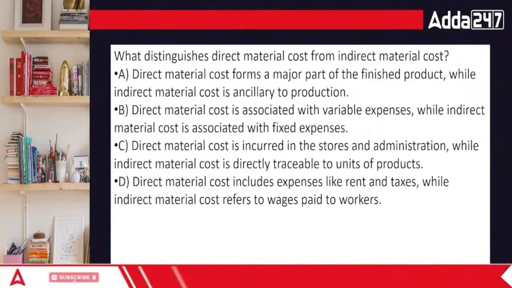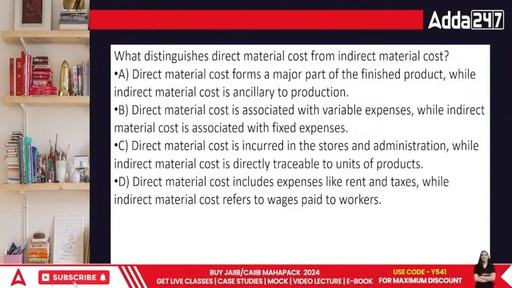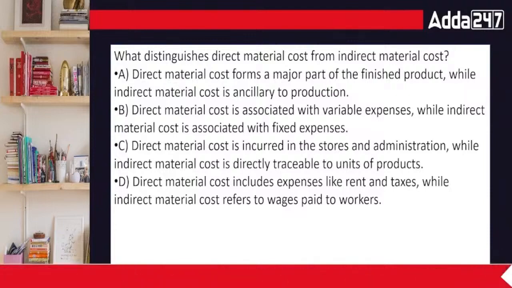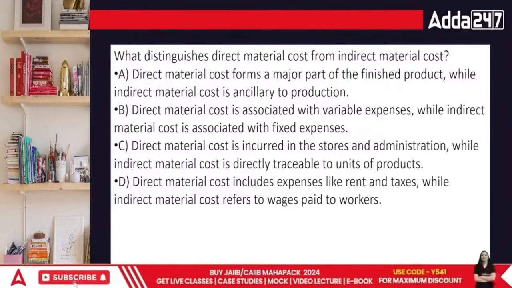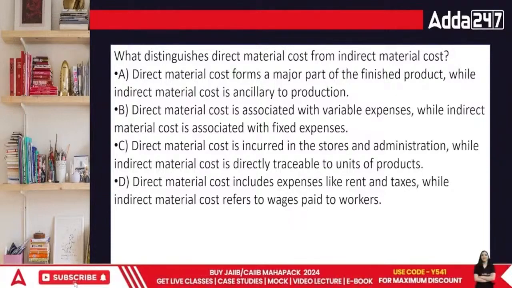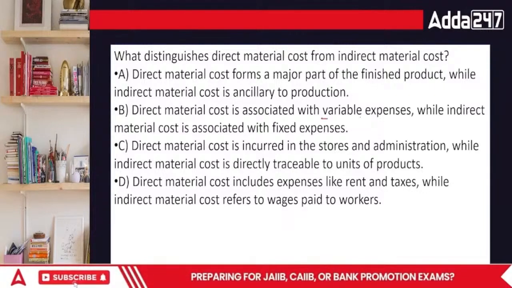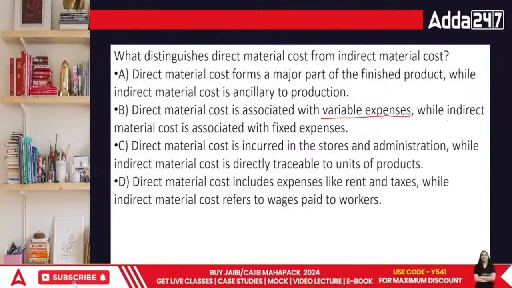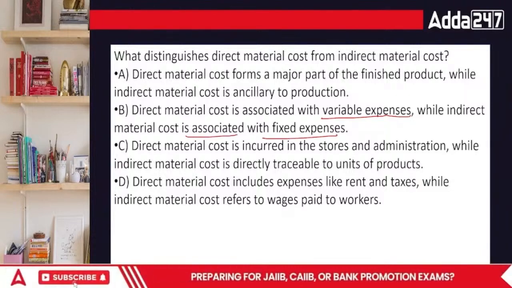What distinguishes direct material cost from indirect material cost? Direct material cost forms a major part of the finished products, while indirect material cost is ancillary to production. Actually, direct material is the main thing, right? If I am making furniture, then wood is the main component, and varnishing, polishing, the last part is basically indirect. It's required, but that's not the main thing, right? Direct material cost is associated with the variable expense. Yeah, it varies. That's also true. While indirect material is considered as fixed, no, it's not fixed. Your polish will also vary if your production varies.